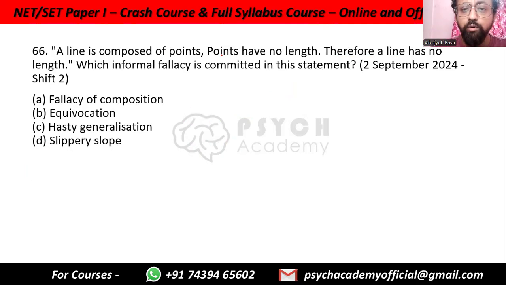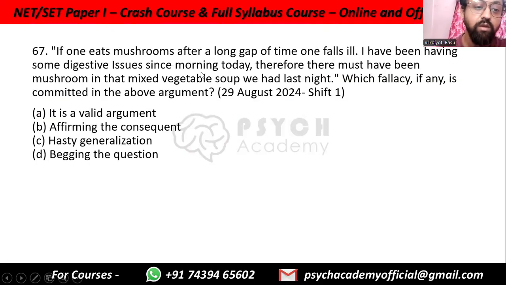A line is composed of points. Points have no length, therefore a line has no length. So this you already know, this is the fallacy of composition. We are thinking whatever is true of each of the individual parts is as if true for the entire thing, that is the line. So fallacy of composition.